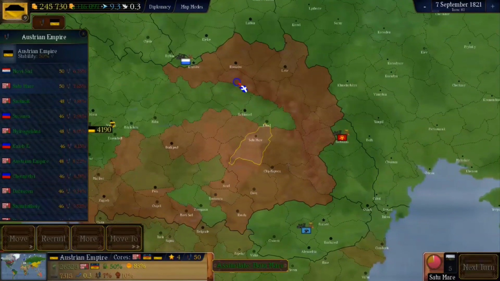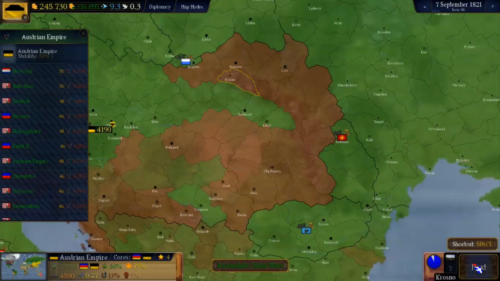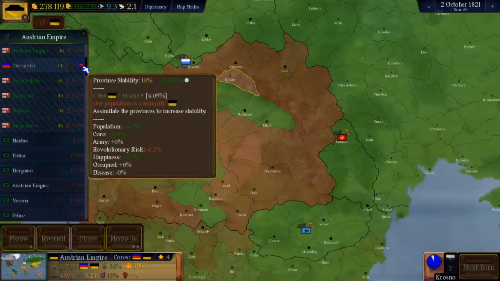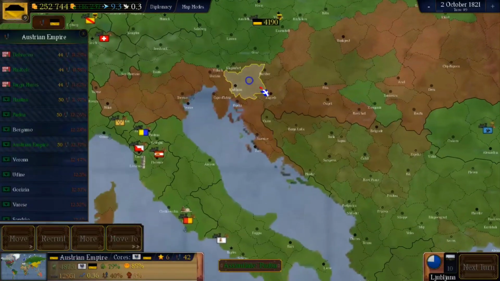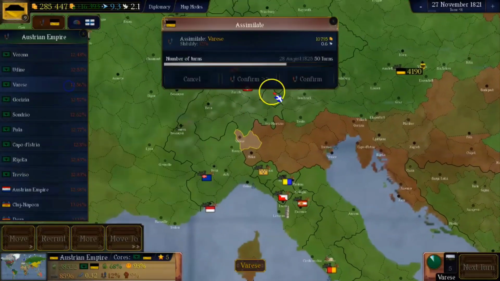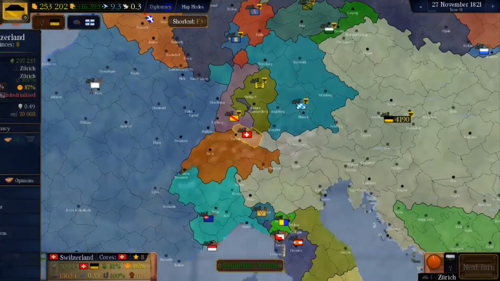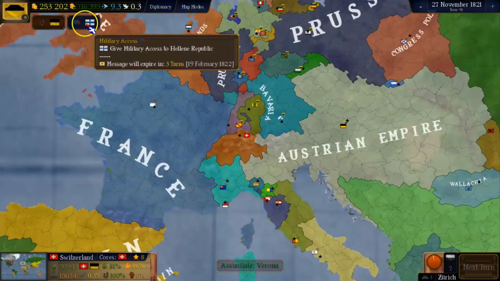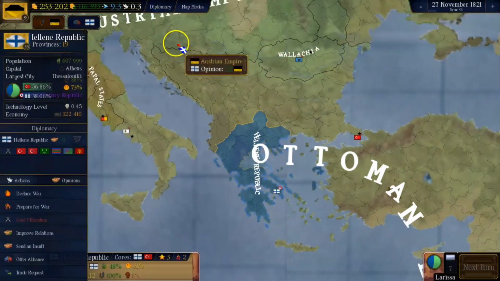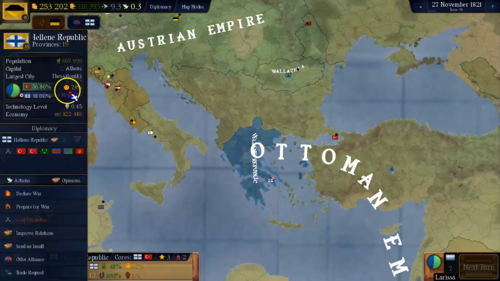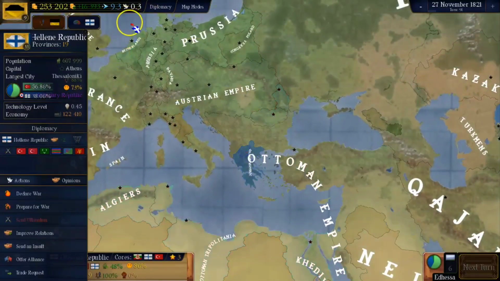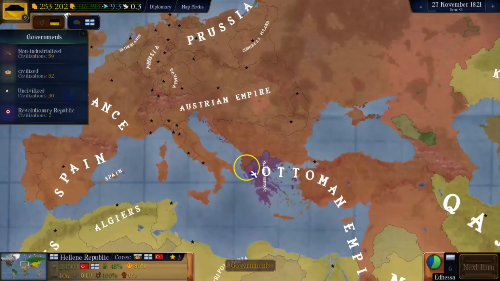It's also important for the assimilation of the non-Hungarians, because while the Hungarians are rebellious, these people out here aren't rebellious normally. So if we got them all happy and assimilated, we shouldn't have problems with them in the future. We got a nexus question from the Greek Republic, which had just won their independence war against the Ottoman Empire, which is great to see. We have a new European nation, a revolutionary republic.